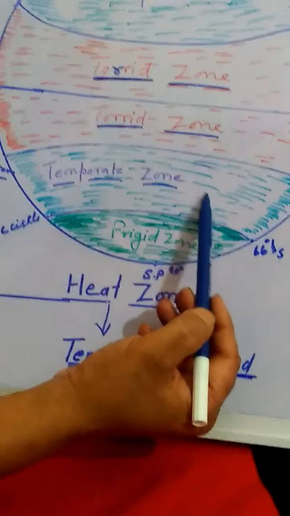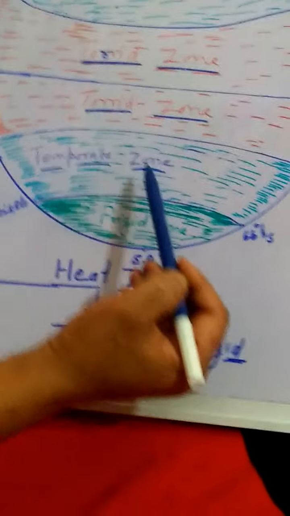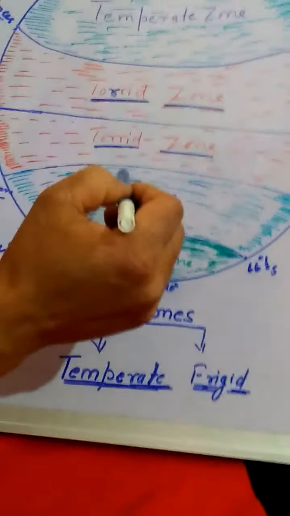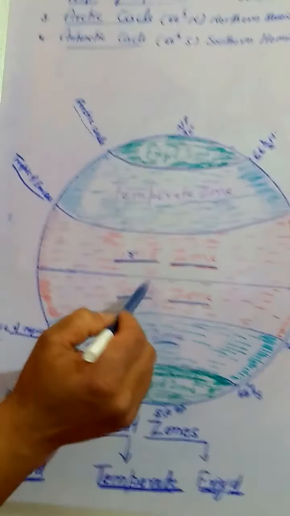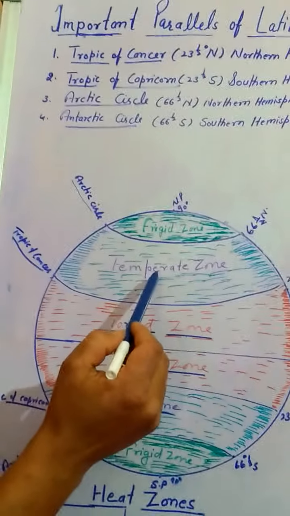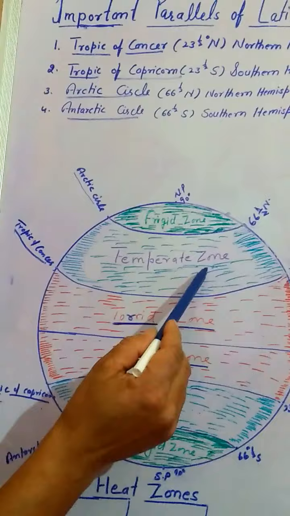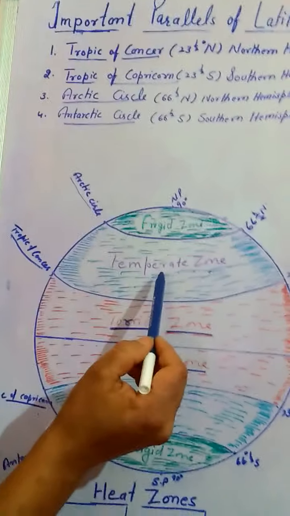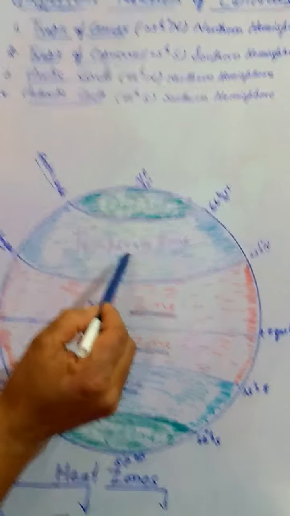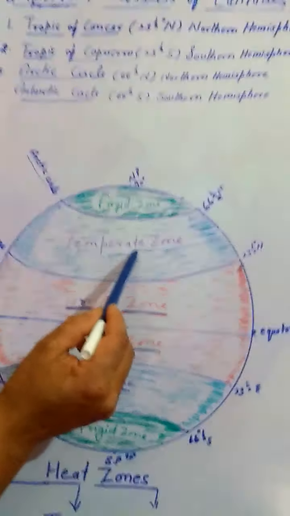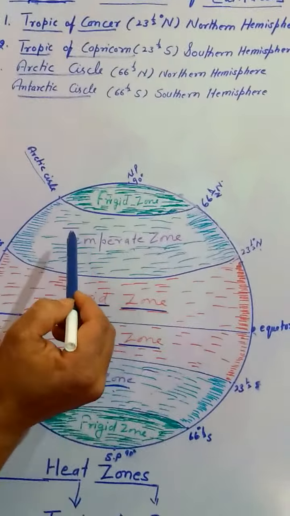This is the temperate zone, and because this area is not very hot and not very cold, it is very suitable for living beings. You can find in the atlas which countries lie in the temperate zone. The countries which lie in the temperate zone always have the highest density of population.